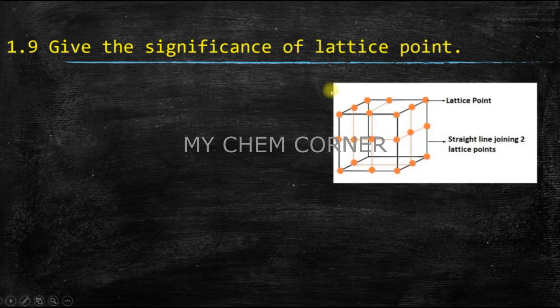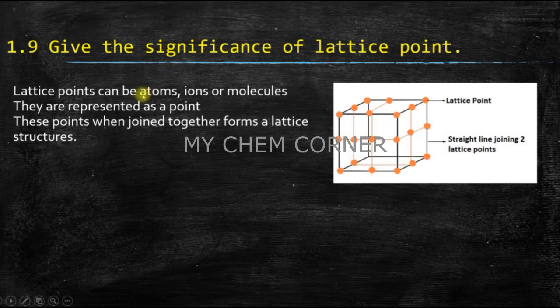Now, if you look at a cube, each corner of the cube has a dot. They are nothing but lattice points. The geometry of a cube is such that when you join those lattice points, you get the entire unit cell. Lattice points can be atoms, ions, or molecules. But in a diagram, how are we trying to represent them? They are represented as a point. When these points are joined together, they form an entire lattice structure, or a crystal lattice.